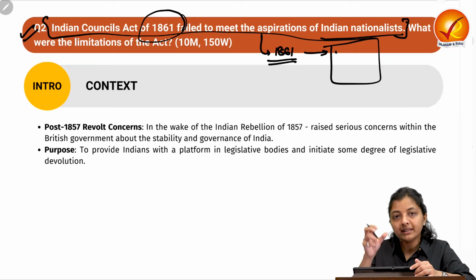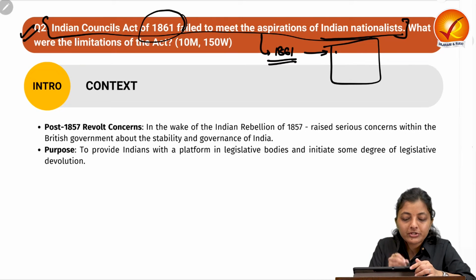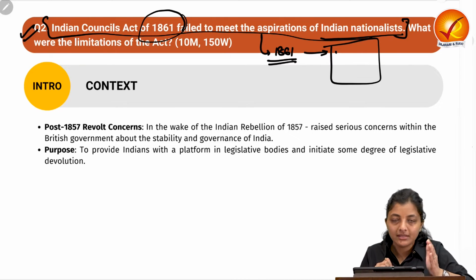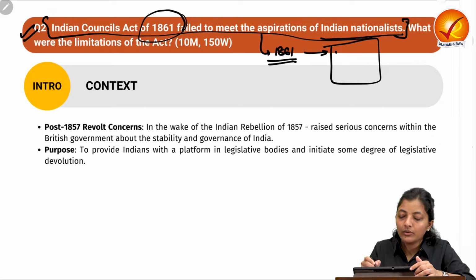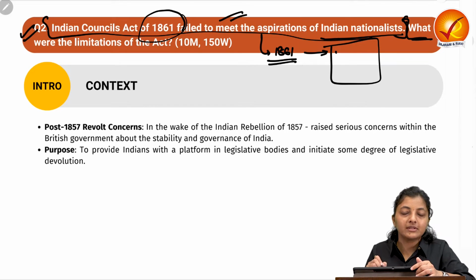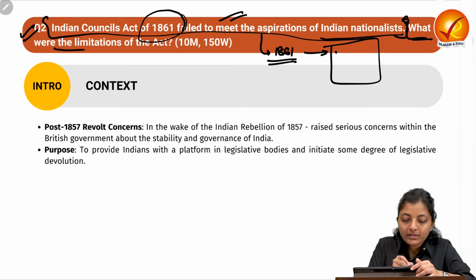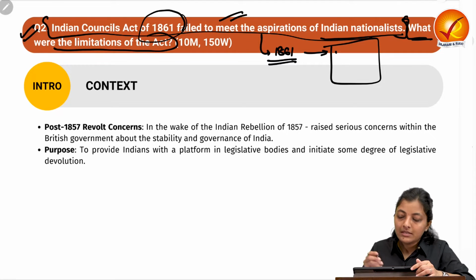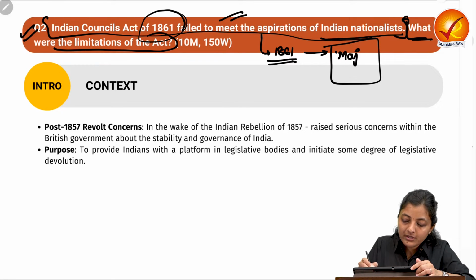You can take this context and write the major provisions of the Indian Councils Act of 1861. Only then can we tell how they failed to meet the aspirations of Indian nationalists, and fulfill the second part of the demand, what the limitations of the act were. Once we write the major provisions, then we can write about the limitations.